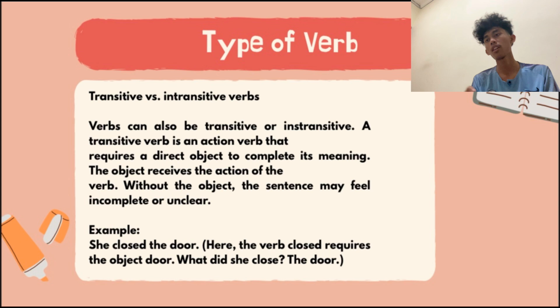For example, she closed the door. The verb close requires the object door. What did she close? Yeah, it's the door.